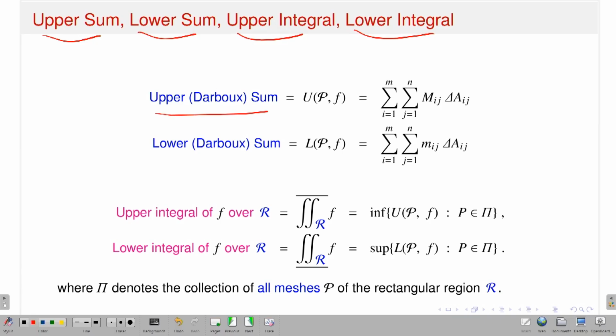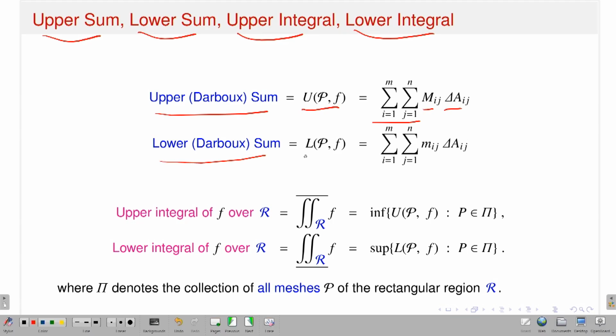So upper sum, so that means I have a function, I have a partition, and then corresponding to the function and the partition, I will denote the upper sum. So now this time it's a partition. Like in a single variable, you have only one index. Now this time I will have two indices. i stands for the x-axis, that means for the interval [a,b]. j stands for the interval [c,d] in the y-axis. So that means I have i from 1 up to m, j from 1 up to n. Two indices. Then a double sum will be there. Then you just write Mij, that means the supremum, times the area of this cell Rij.